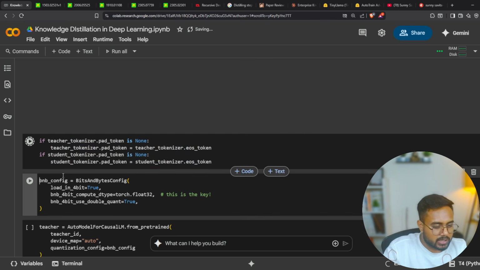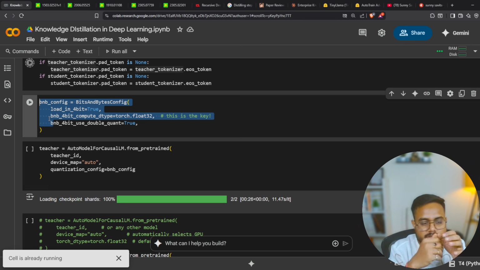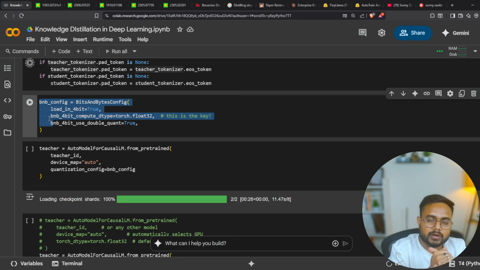Now after that, guys, here is a configuration for bitsandbytes. So this is a configuration for what? For post-training quantization. If I want to load a huge model in a smaller configuration, in that case this configuration would be required.